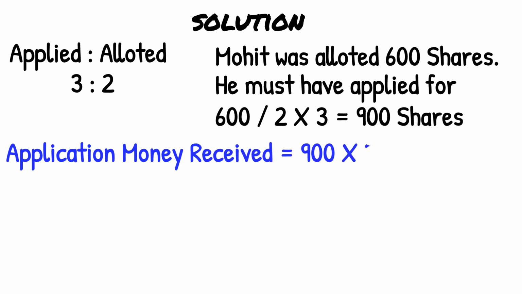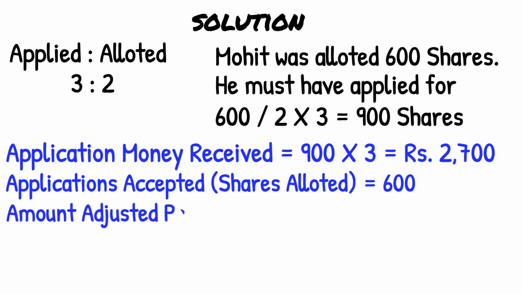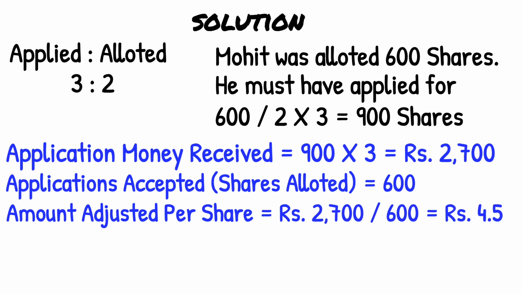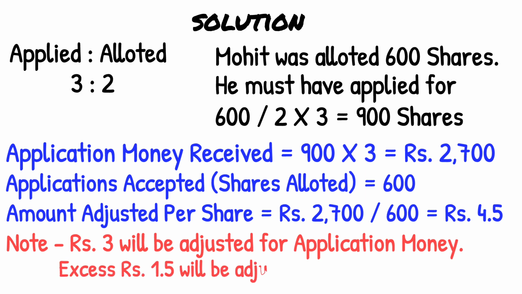When he applied for 900 shares, he had paid, the company had received, 900 into 3 rupees, 2,700. But the company will tell him that we will sell you only 600 shares. So do the calculation from the point of view of 600 shares. 2,700 divided by 600 is 4 rupees 50 paisa per share. 3 rupees goes towards application, and 1 rupee 50 paisa goes towards allotment money.